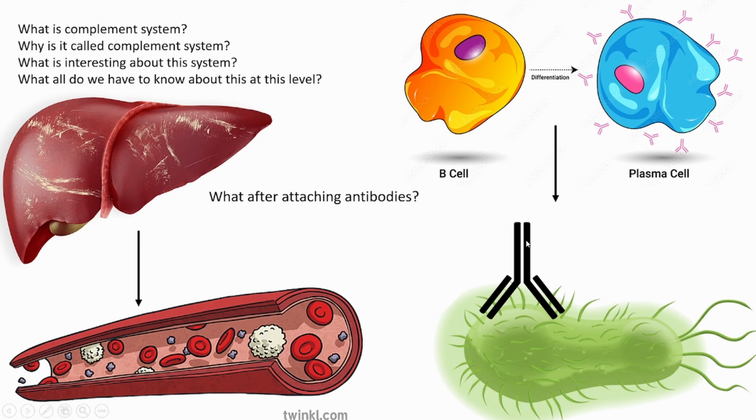So what is the role of antibody? The role of antibody is to tag or attach on the pathogen, in this case bacteria, and with the help of the complement system, it makes something altogether and then it kills the bacteria with something. We will know what that something is.